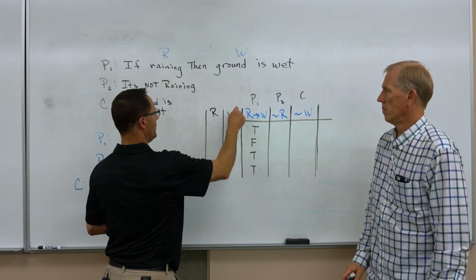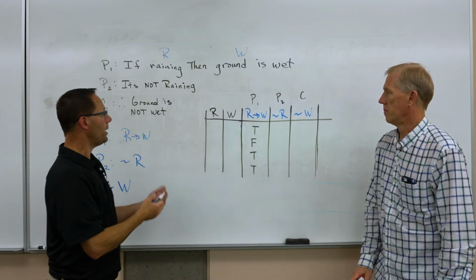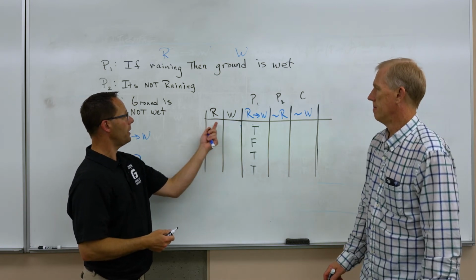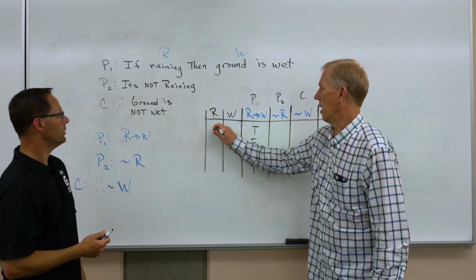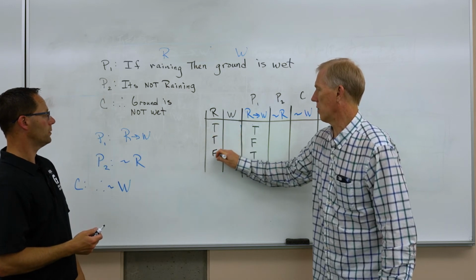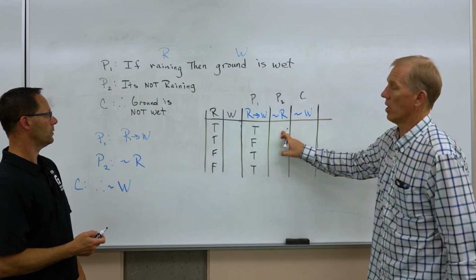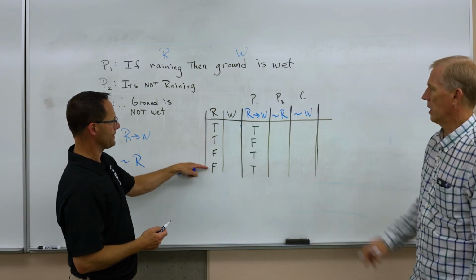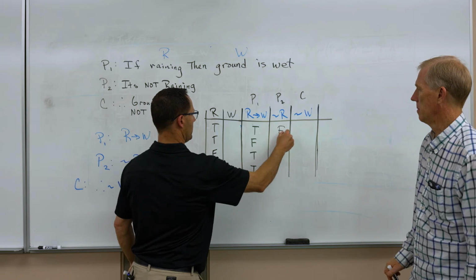All right? Yeah, so we just need to know every possible scenario about raining and the ground being wet and the true-false patterns. I'm actually changing my mind. I'm going in real quick now just because I'm going to need the R's. We need a not R here. Yeah. So a not R is the reversal of the R's. So what do we get there? 2 falses and 2 trues.